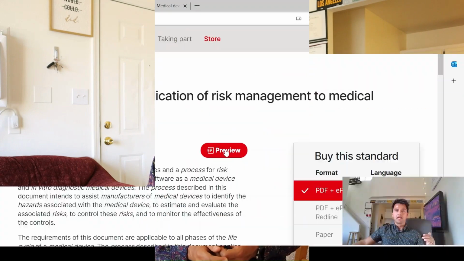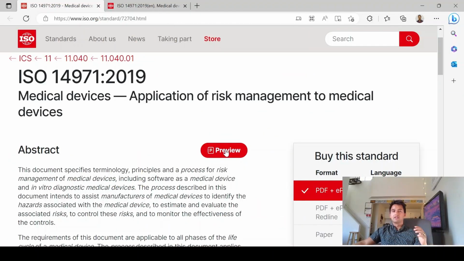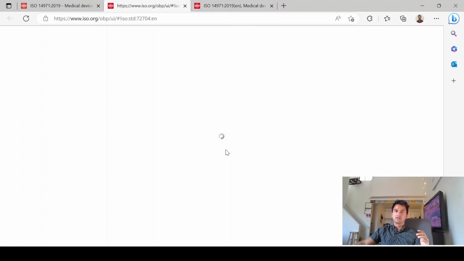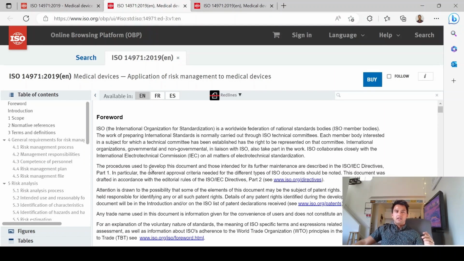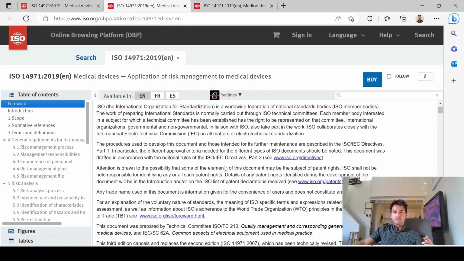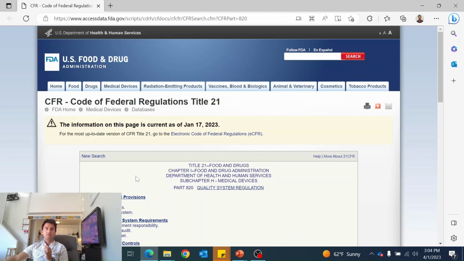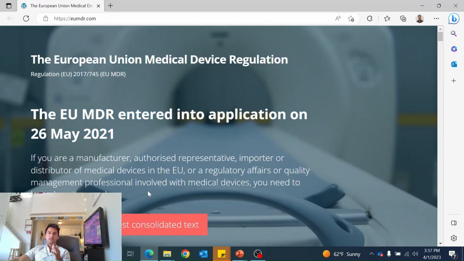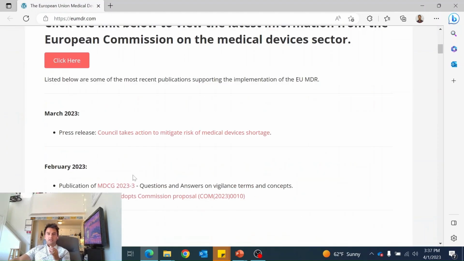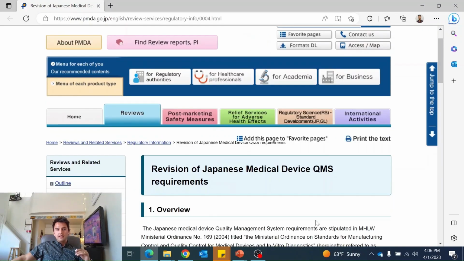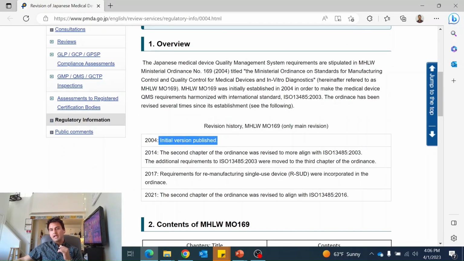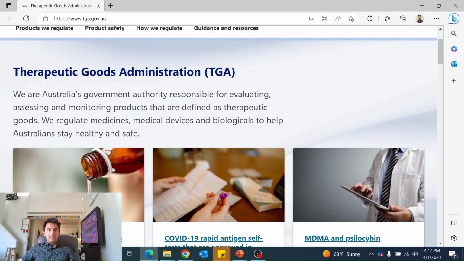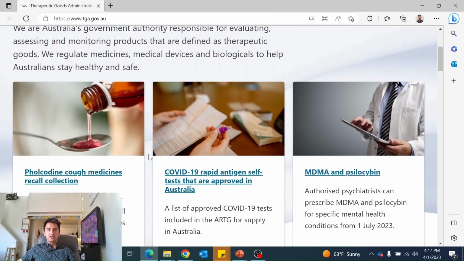medical device company. You'll be well-versed in rules, regulations, and standards from the medical device industry across the world, such as ISO 14971, which is from the International Organization for Standardization, and 21 CFR 820 from the US, and RDC 40/2015 from Brazil, EU 2017/745 MDR from the European Union, MHLW MO 169 from Japan, and TGR 2002 from Australia, and be able to talk about them in meetings, interviews, and even with auditors.